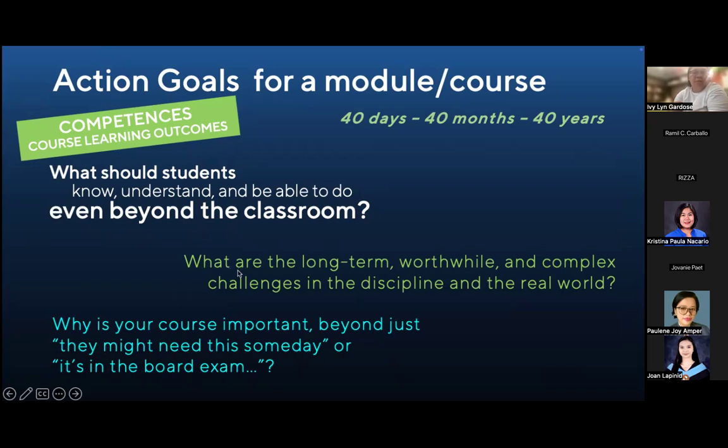Another way to ask yourself is, what are the long-term, worthwhile, and complex challenges in math, in thinking mathematically, right? And the real world. So when you think mathematically, you have to make sense of real world data. Okay? And on top is yet another way. So lahat po ng nasa slide dito are just different ways that you can arrive at your action goal.